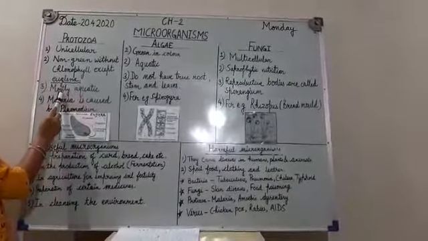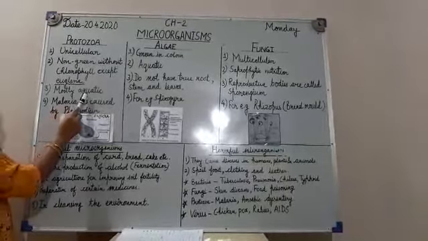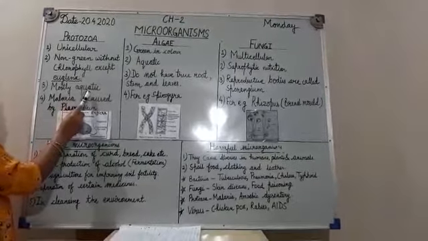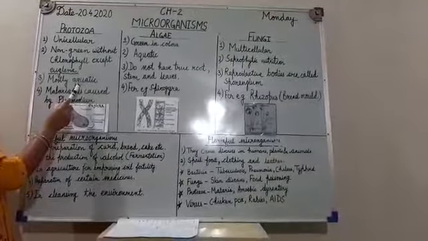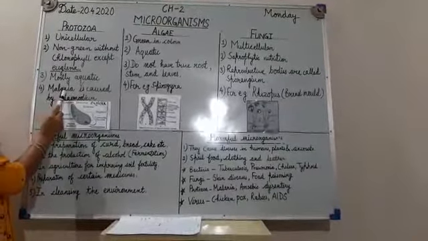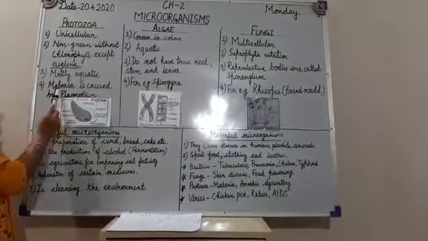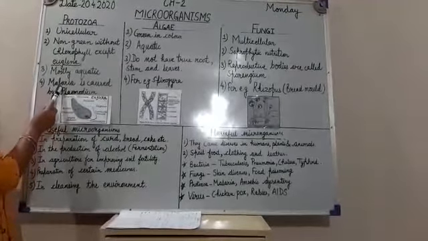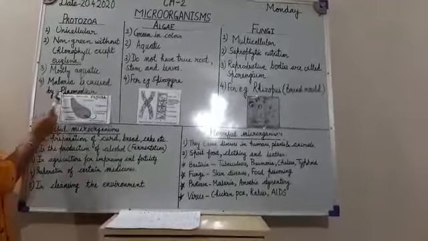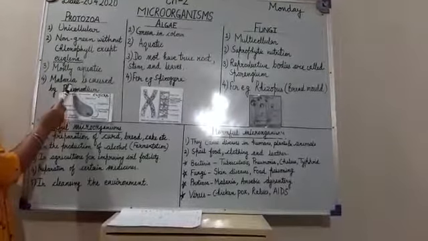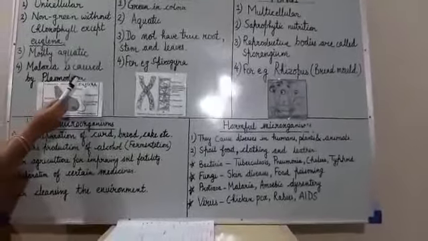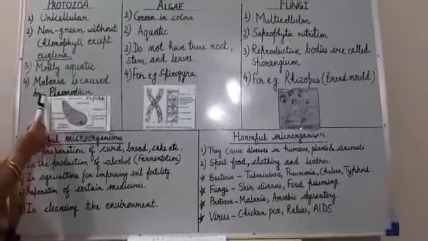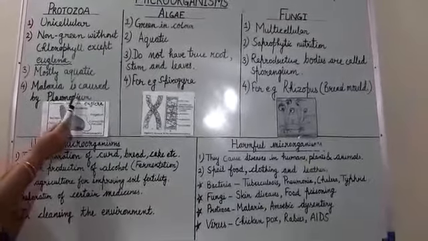The third characteristic is that they are mostly aquatic organisms and are found in water bodies like rivers, lakes, ponds, etc. Some protozoa cause diseases in human beings. For example, malaria. It is caused by Plasmodium. Malaria is a disease caused by the female Anopheles mosquito carrying the parasite Plasmodium.